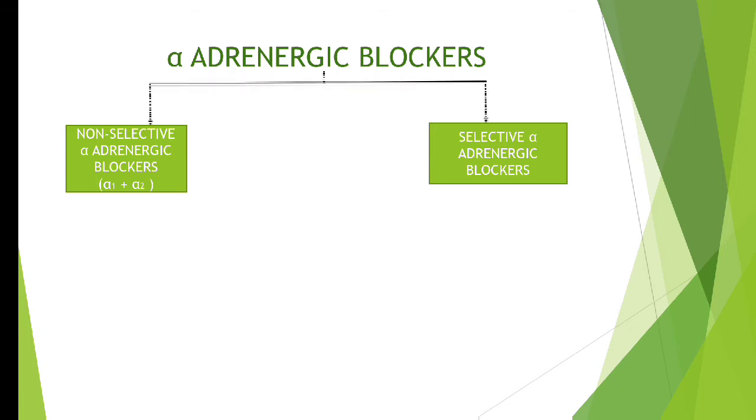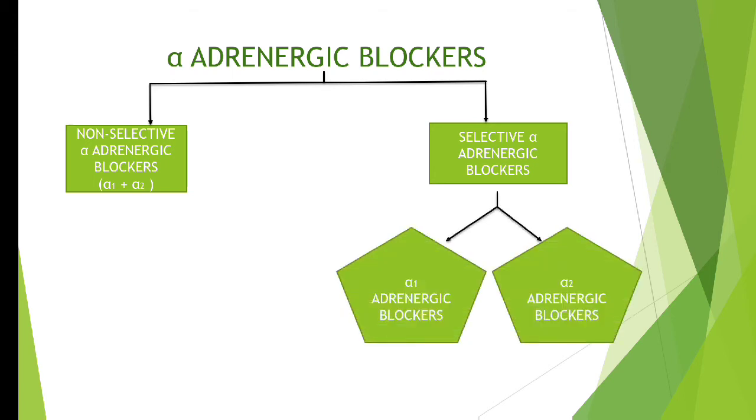Okay, so now you came to know that alpha adrenergic blockers are of two types. First one is non-selective blocker and second one is selective blocker. Non-selective are the agents that will block both alpha 1 as well as alpha 2 receptor, whereas selective alpha adrenergic blockers are the agents that will block either alpha 1 receptor or alpha 2 receptor. The agents that will block only alpha 1 receptor, we call alpha 1 adrenergic blockers, and the drugs that will block only alpha 2 receptor are known as alpha 2 adrenergic blockers. Okay, so this thing is clear, I hope.